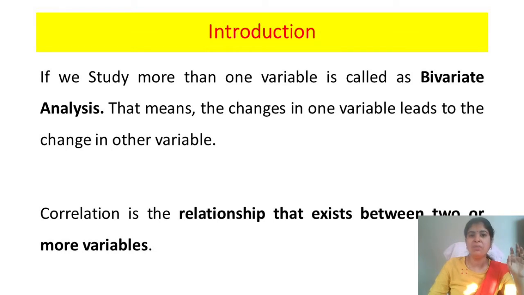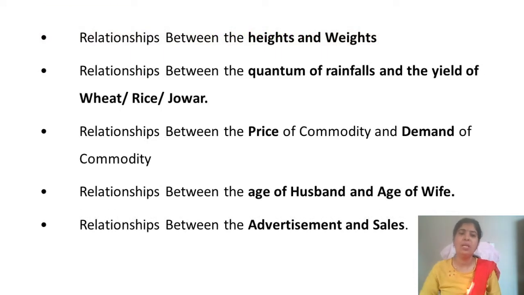Correlation is the relationship that exists between two or more variables. As per the meaning, we find a relationship existing between two or more variables. That is price of a commodity and demand for the commodity, price of the commodity and supply of the commodity. So there is a relationship. Next, for example, the relationship between the height and weight of a person. Generally in school days, we used to measure the height as well as weight of a person.